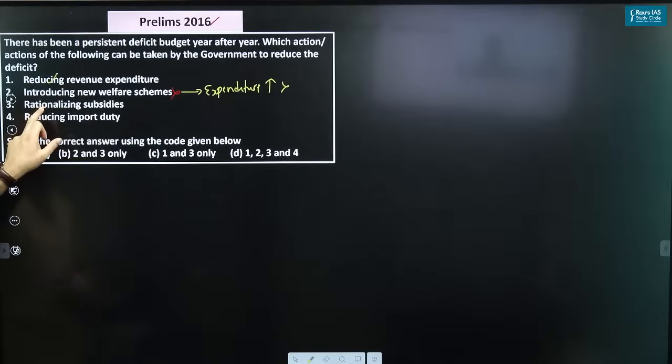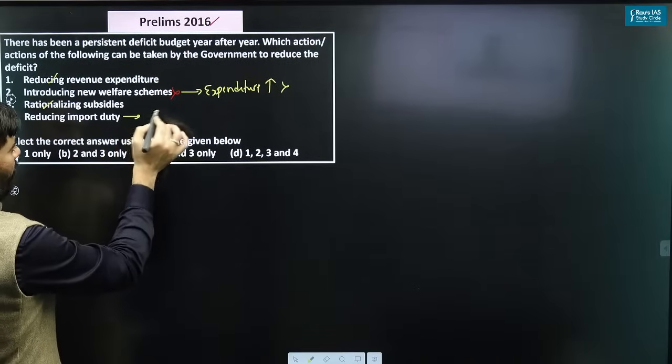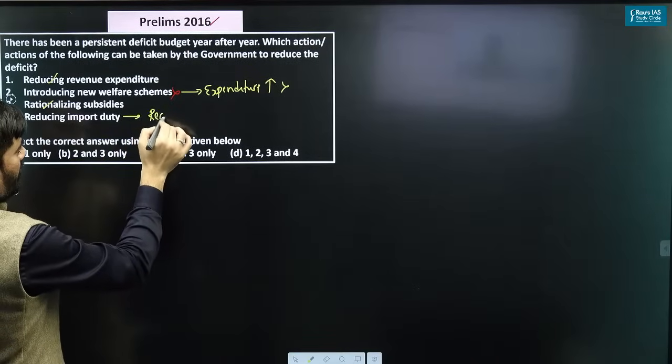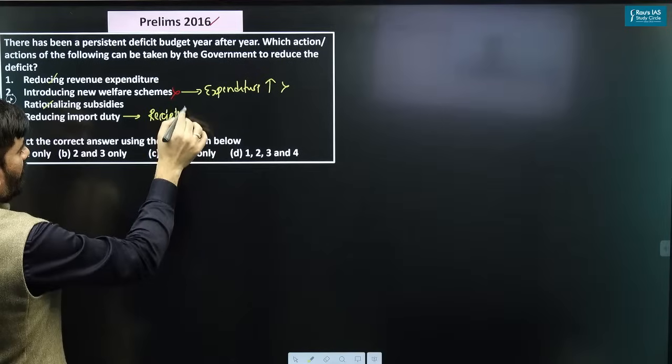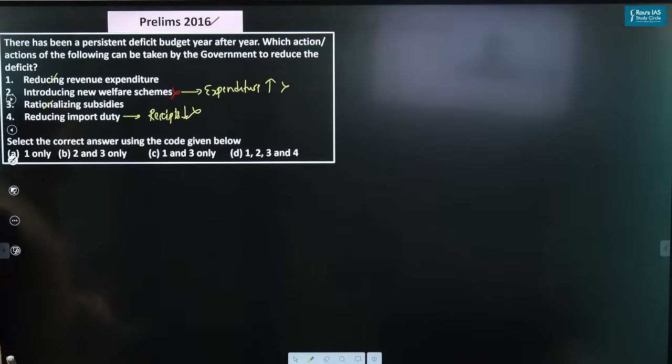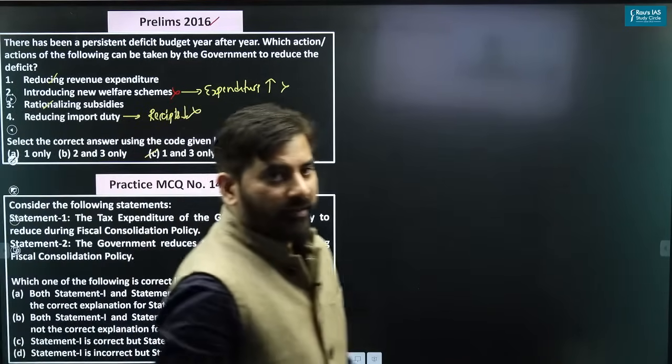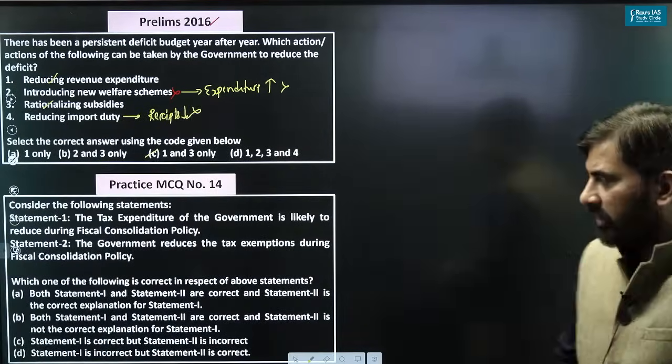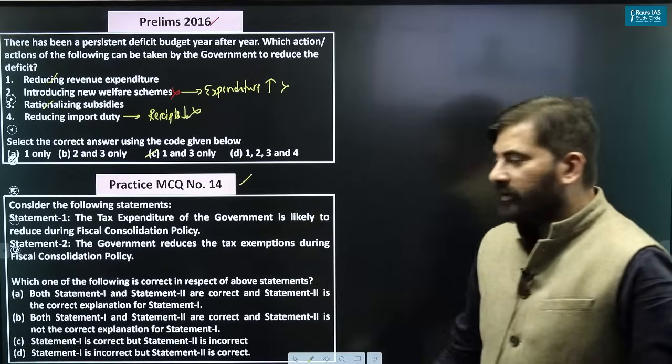So we have to reduce the revenue expenditure. We have to go for rationalization of subsidies. If you reduce import duty, the receipts of the government will decrease, and this is not something that we should do. So the right answer is 1 and 3. Let's look at the next question. Let's see how many of you will be able to get the right answer. Practice MCQ number 14.